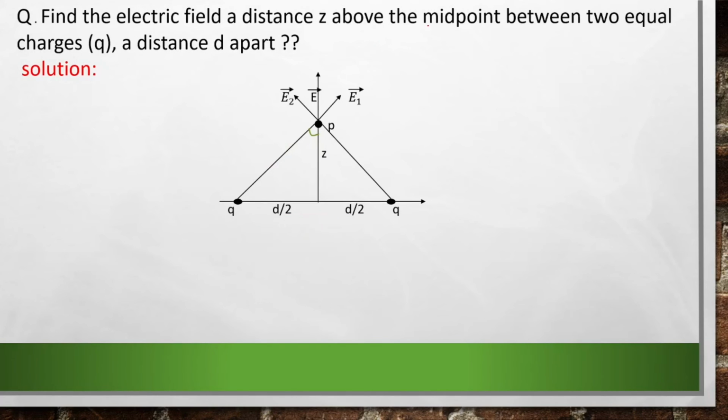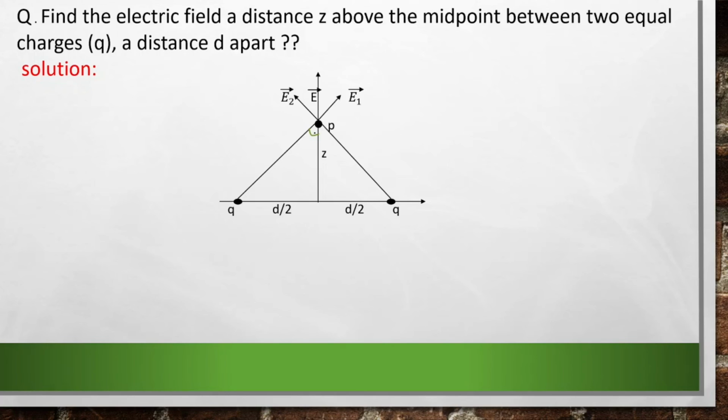So as a solution I have drawn this picture and I'll explain this to you. As in the last picture we have two charges and they are d distance apart. Since there is a midpoint here, I have divided that d into d by 2 and d by 2, and we need to find the electric field at a point P at z apart. I have drawn a line from this charge Q to this point P, indicating the electric field. The electric field direction at this point P due to this charge Q is E2, and the electric field at this point P due to this charge Q is E1, okay.